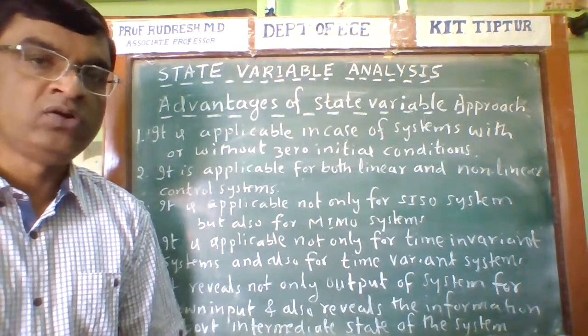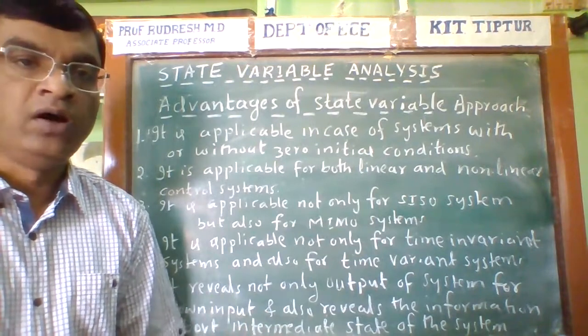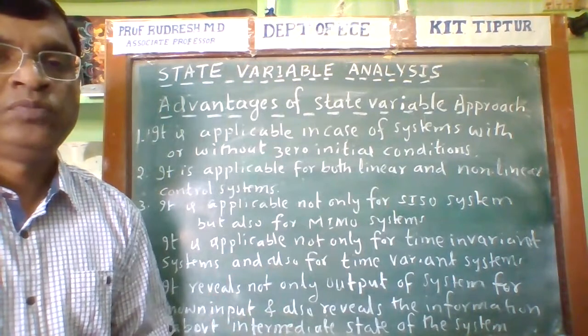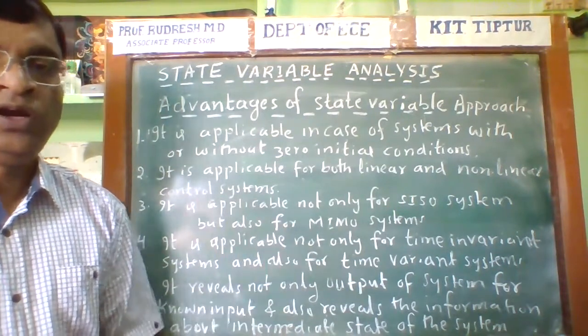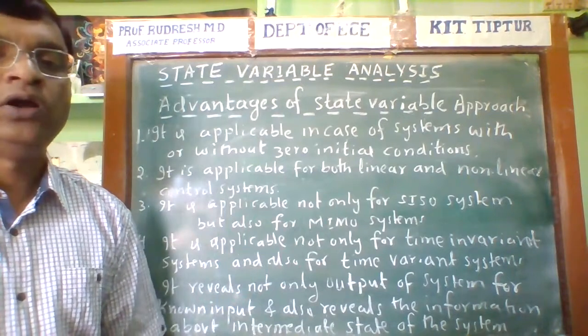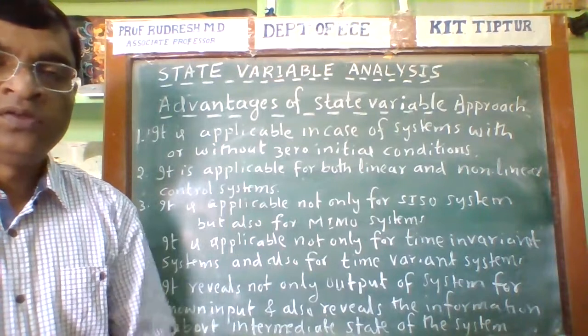In conventional control theory, it is not possible to tap or verify the intermediate output of the system. But here we can easily do it. It reveals not only the output of the system for the known input, but also the information about the intermediate state of the system.